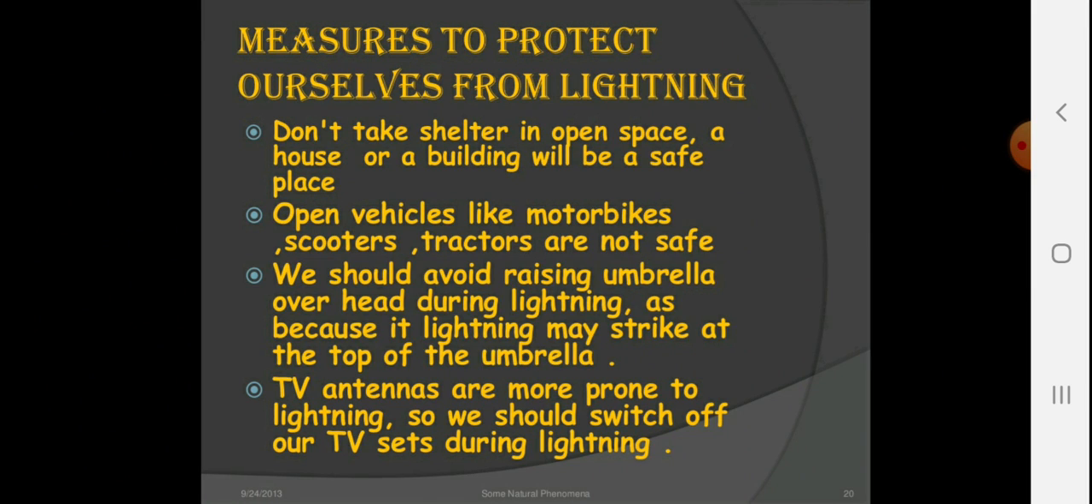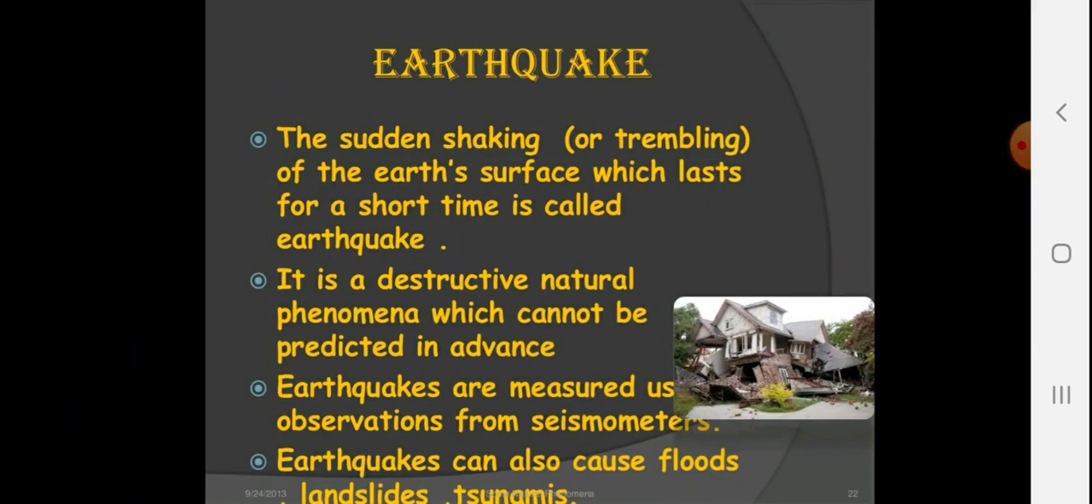Measures to protect ourselves from lightning. Don't take shelter in open space. A house or a building is the safe place. Open vehicles like motorbike, scooter, tractor are not safe. We should avoid raising an umbrella overhead during lightning, because lightning may strike at the top of the umbrella. TV antennas are more prone to lightning, so we should switch off our TV sets during lightning.